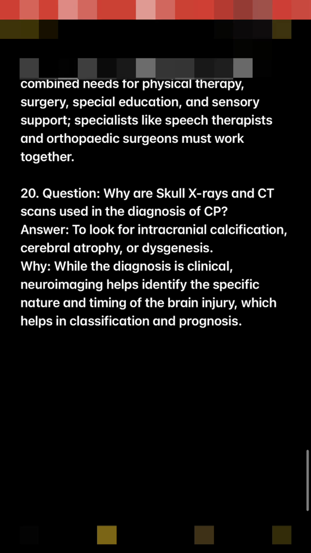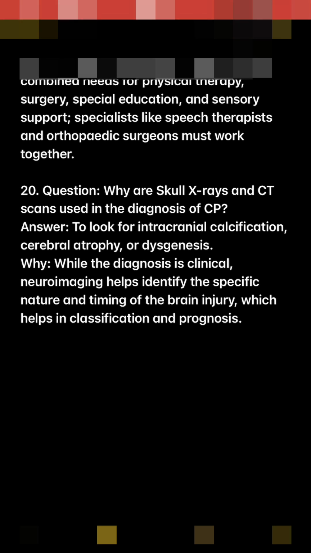20. Question: why are skull X-rays and CT scans used in the diagnosis of CP? Answer: to look for intracranial calcification, cerebral atrophy, or dysgenesis. Why? While the diagnosis is clinical, neuroimaging helps identify the specific nature and timing of the brain injury, which helps in classification and prognosis.